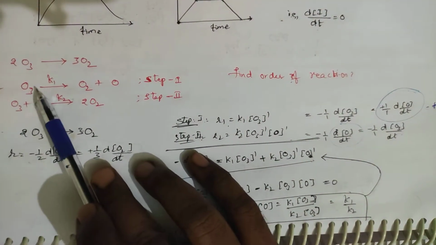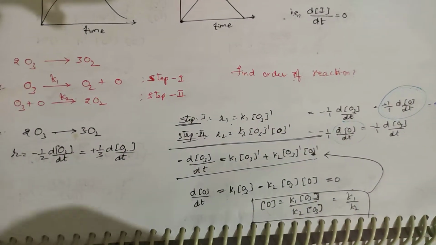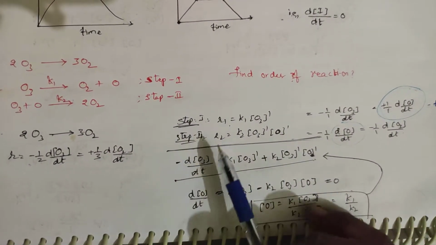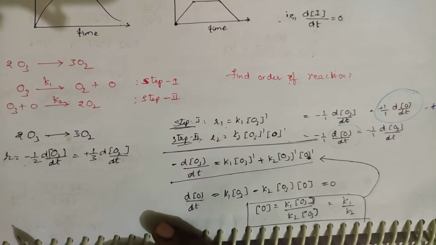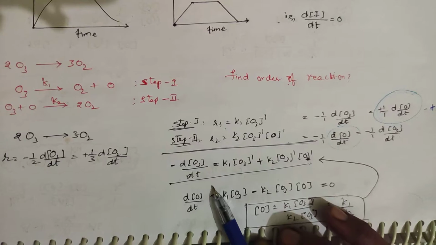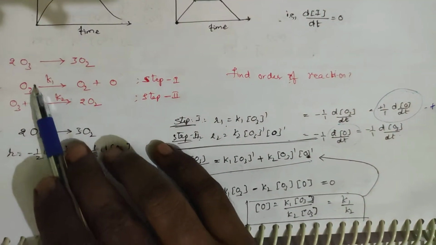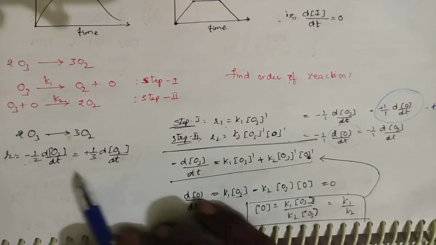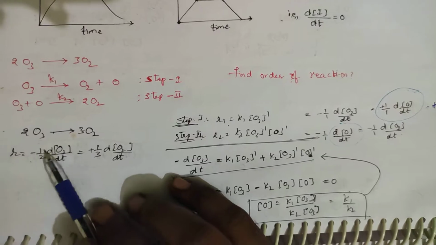Rate 1, R1, is equal to K1 into the concentration of ozone to the power 1. So now you write d[O3]/dt. This is the rate. What will you see? This is the condition, right? O3 only you are getting, no? Rate is equal to 1 by 2 d[O3]/dt.